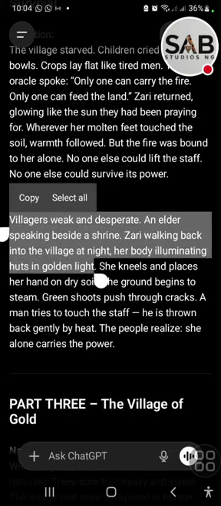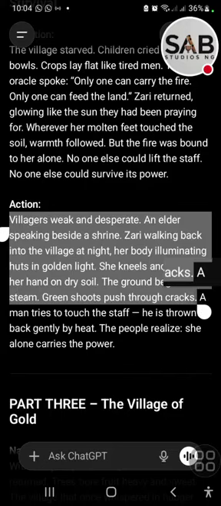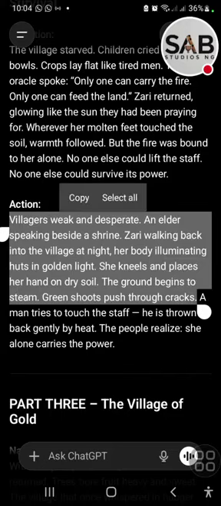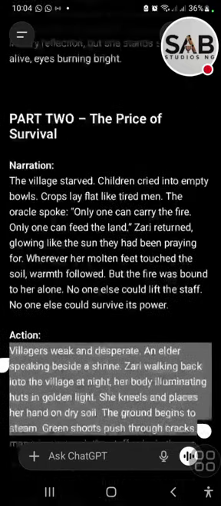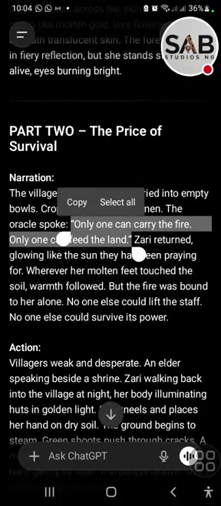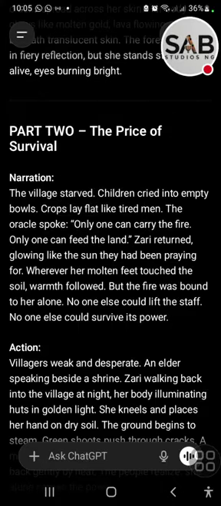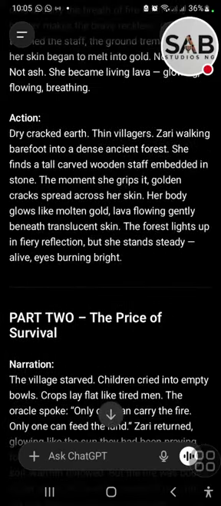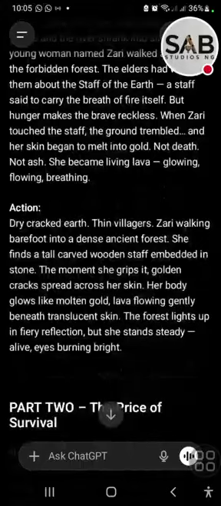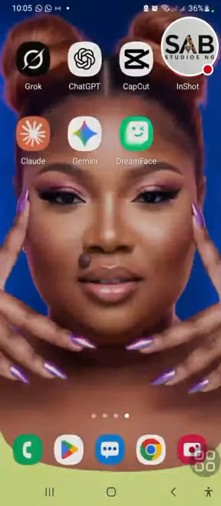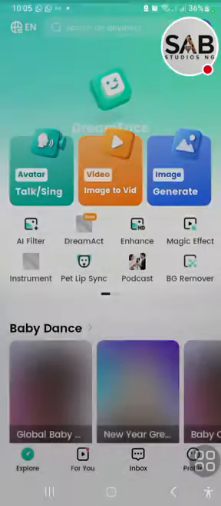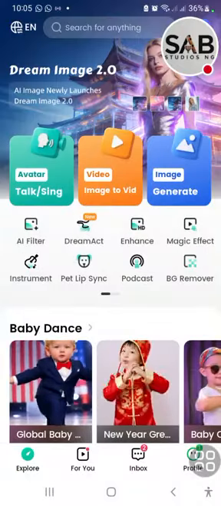But right now we want to do the lip sync. I want to show you how to lip sync. You would need an app called Grok, Dreamface, right? So let's copy what this character would say. Only one can carry the fire, only one can feed the land. This is not necessarily my character speaking, but just to show you, in case you need your character to speak and you've exhausted your other options, or you want to do a longer video at once.